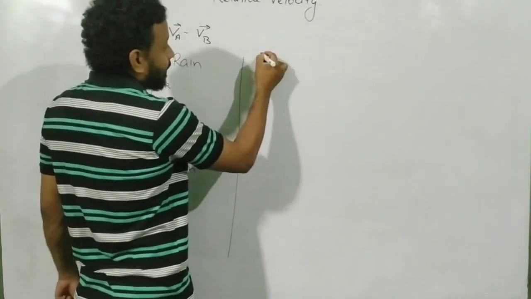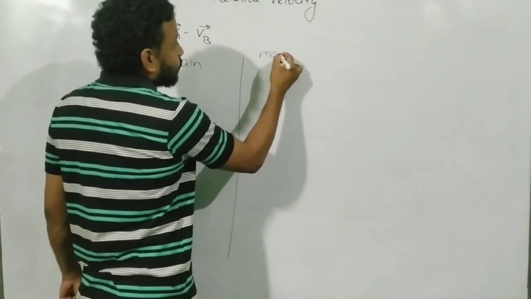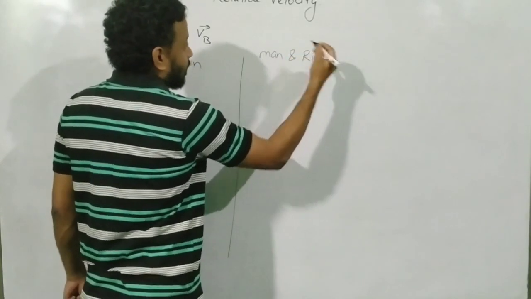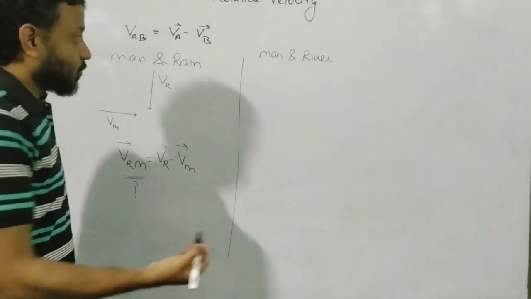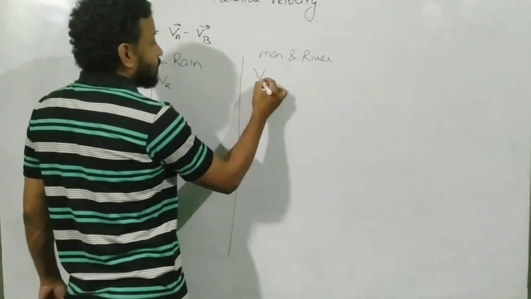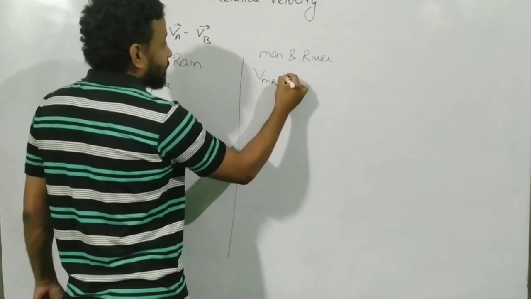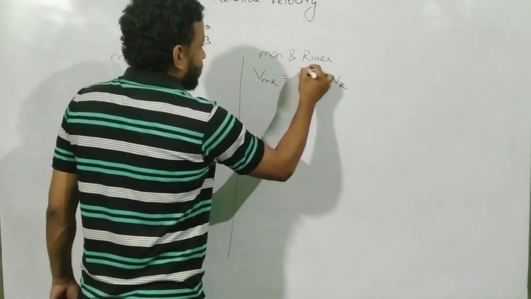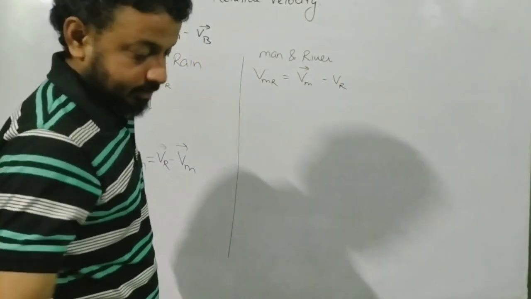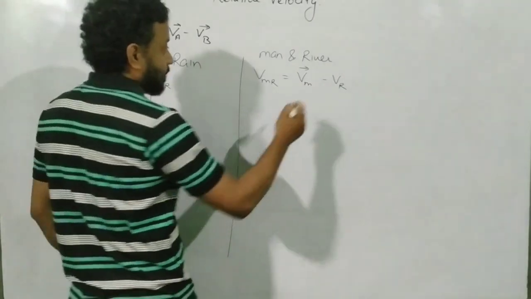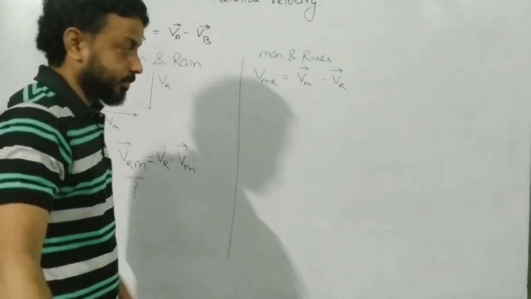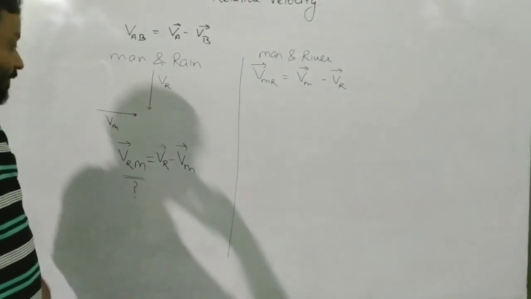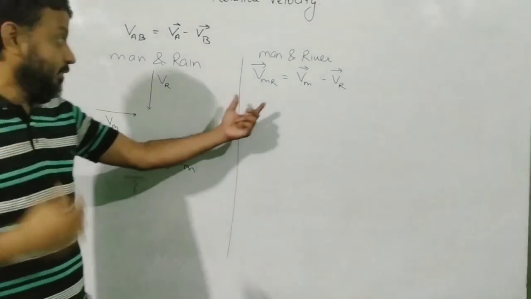What about a man and river problem? There is a man who wants to swim across the river. Here also we will first write the velocity of the man with respect to river, and that is equal to the velocity of the man minus the velocity of the river. Now let's look at the starting formula. The starting formula is the same, right?